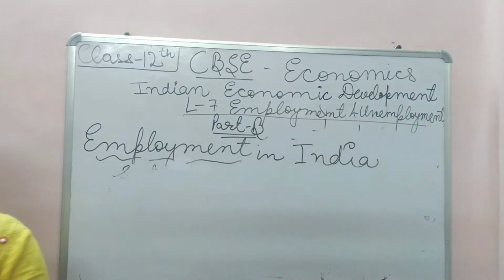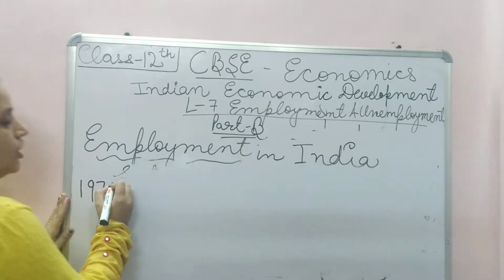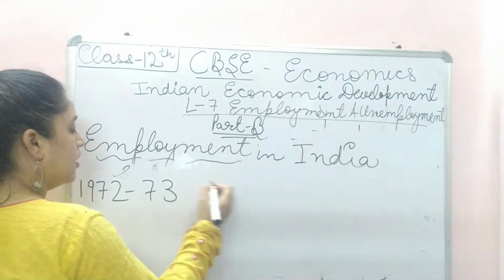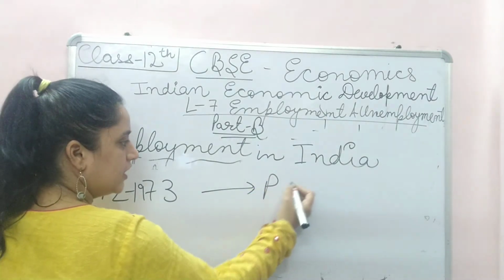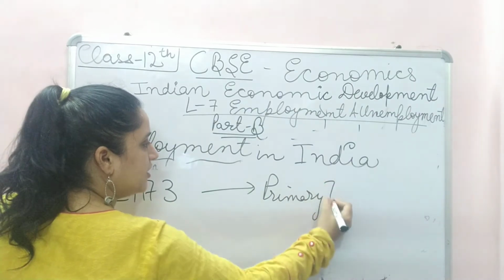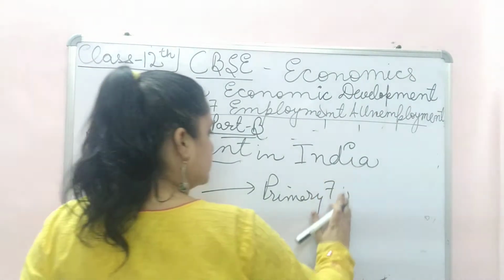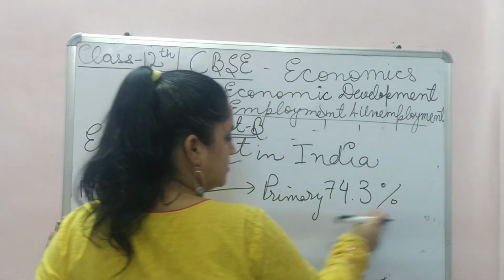In 1972 to 1973, 74.3% of the workforce was engaged in the primary sector. Many more people were engaged in the primary sector then.